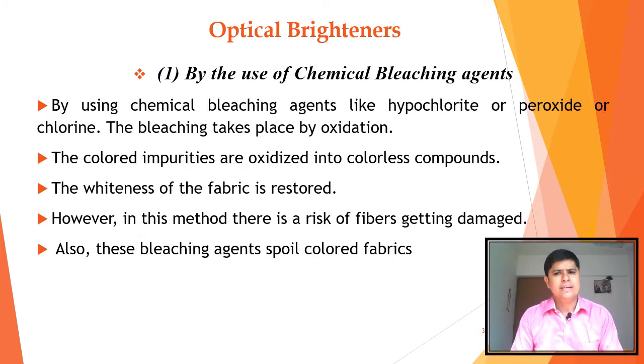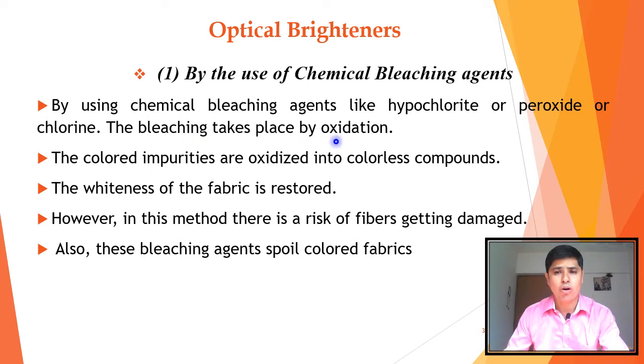In this slide we will see the use of chemical bleaching agents to overcome the yellowishness of the fabric. In this method, bleaching agents like hypochlorite, peroxide or chlorine are used in the washing, and bleaching takes place by oxidation.